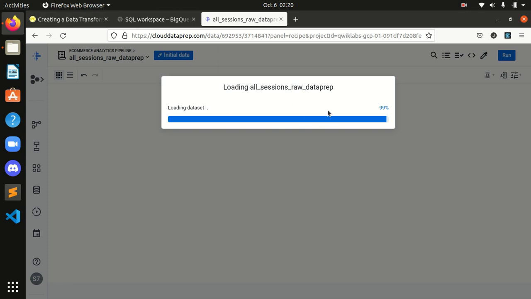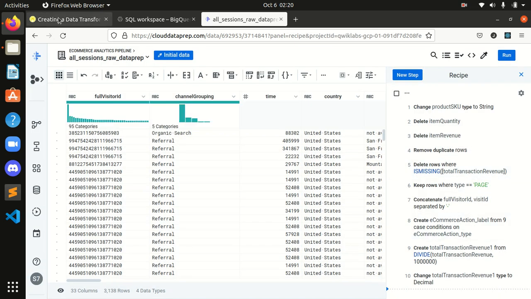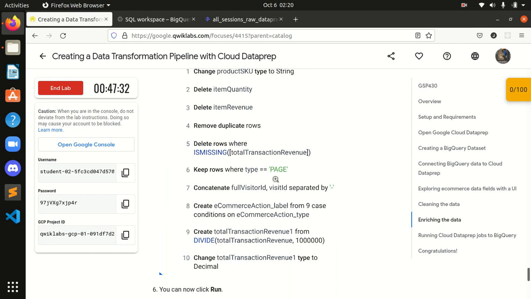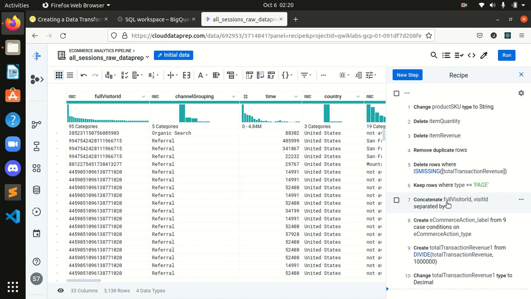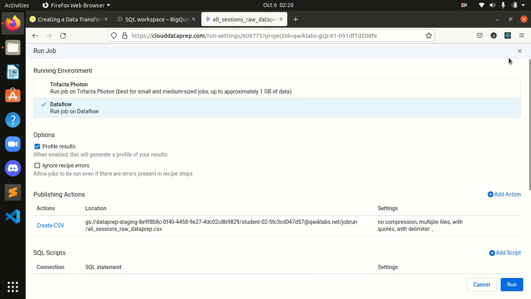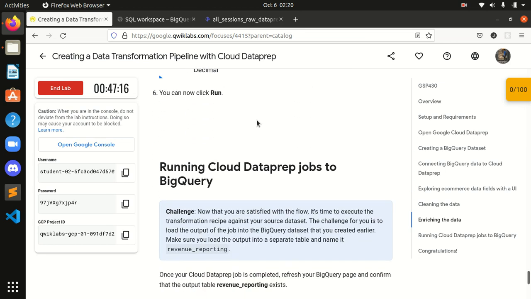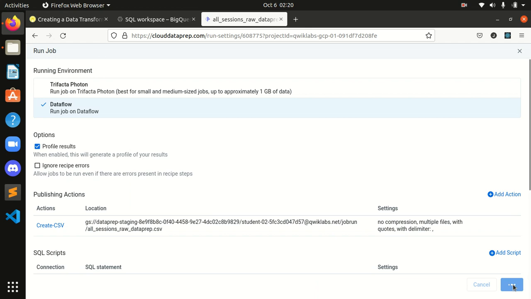Okay, let this load, and let's confirm it. Everything, keep rows where type equals page. Okay, done. Now I will run this. And after that, guys, I will click on run from here.